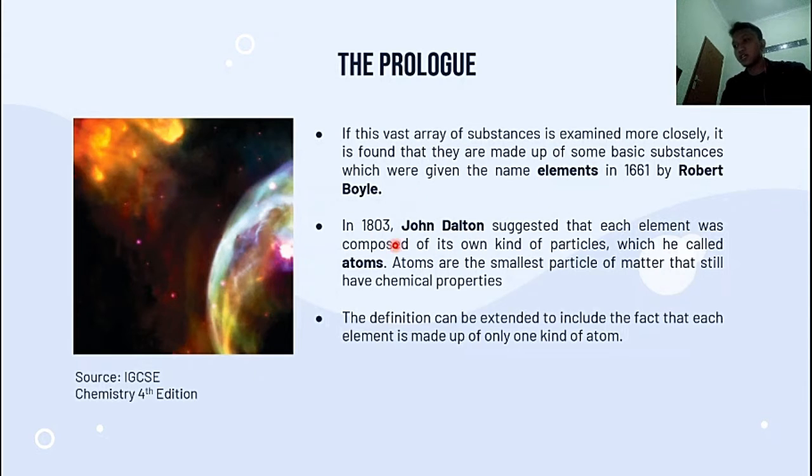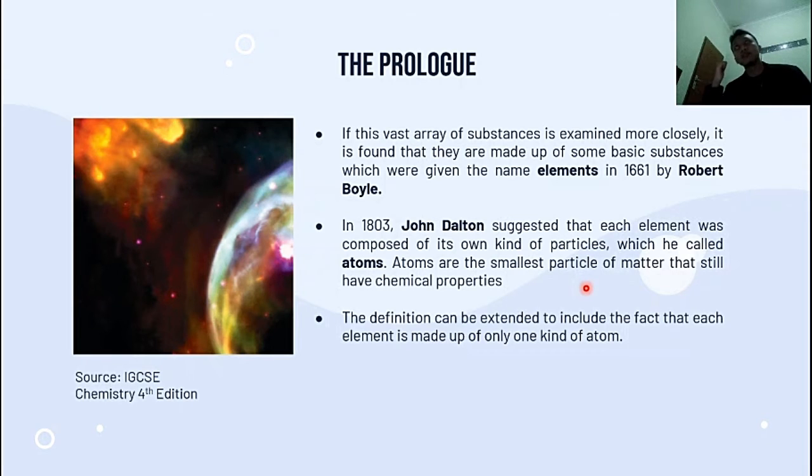And the second concept: in 1803, the scientist John Dalton suggested that each element was composed of its own kind of particle, which he called atoms. So the entire universe is made up of elements, but each element also has its own kind of particle, and that particle is called an atom. The atom is the smallest particle of matter that still has chemical properties.